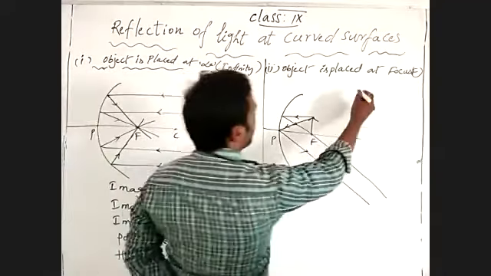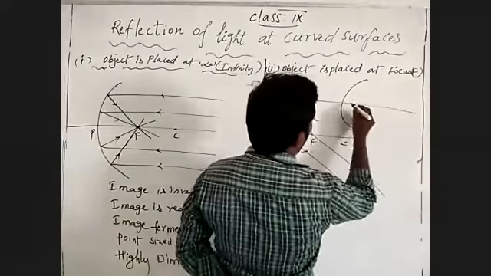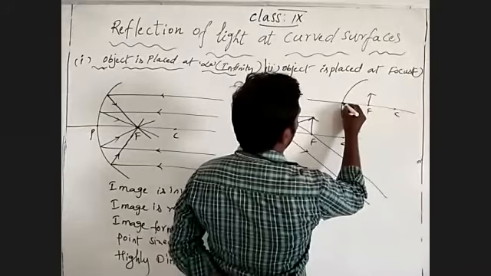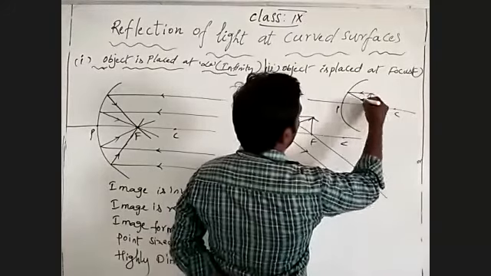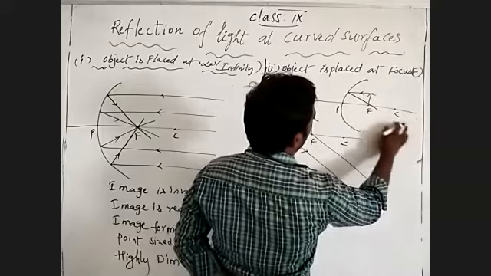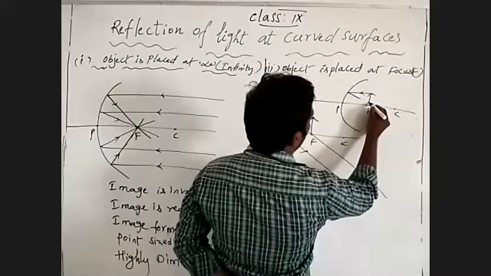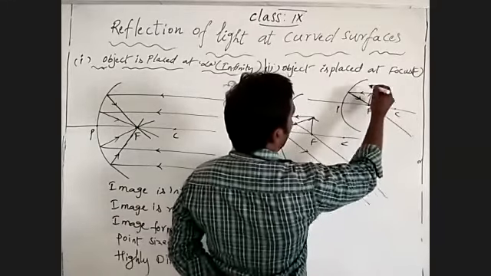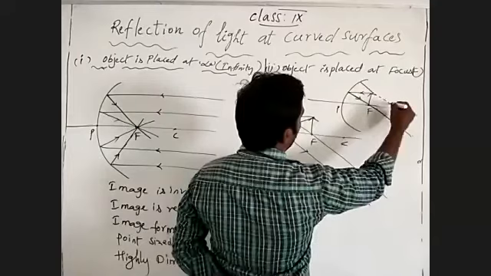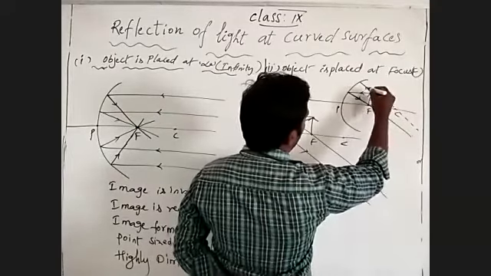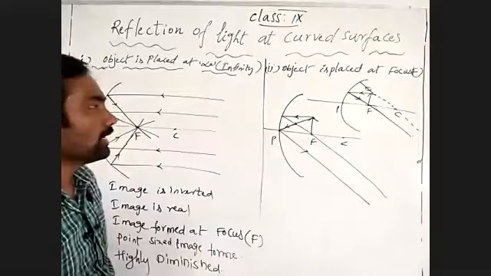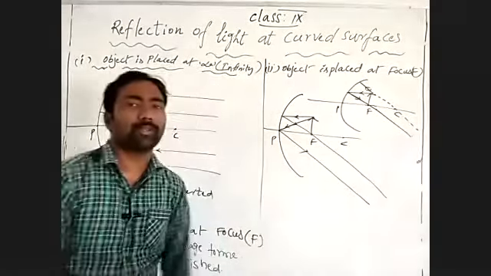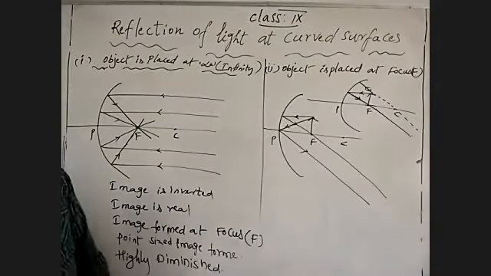Otherwise, one is parallel, takes reflection through focus, and one more I am going to draw through the center of curvature. It gives reflection in the same path. Means they may meet somewhere. We don't know where it will meet. It is an unknown distance.